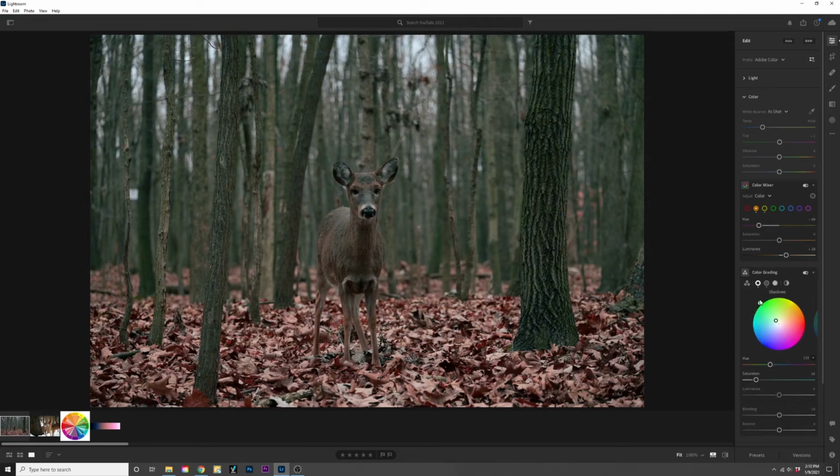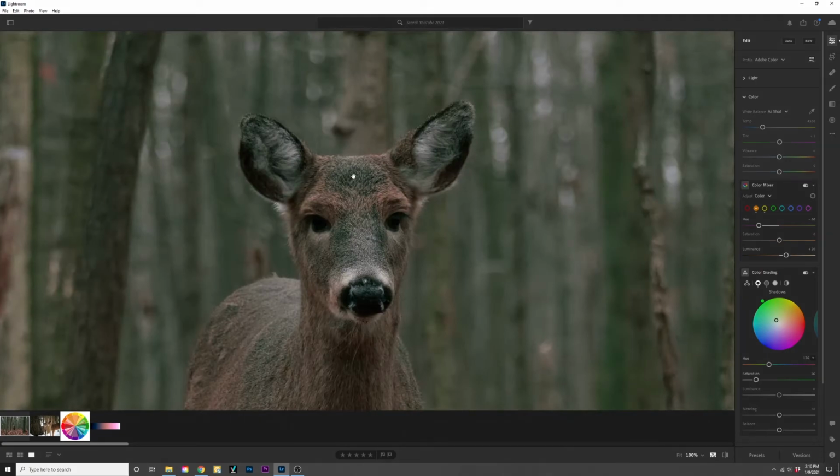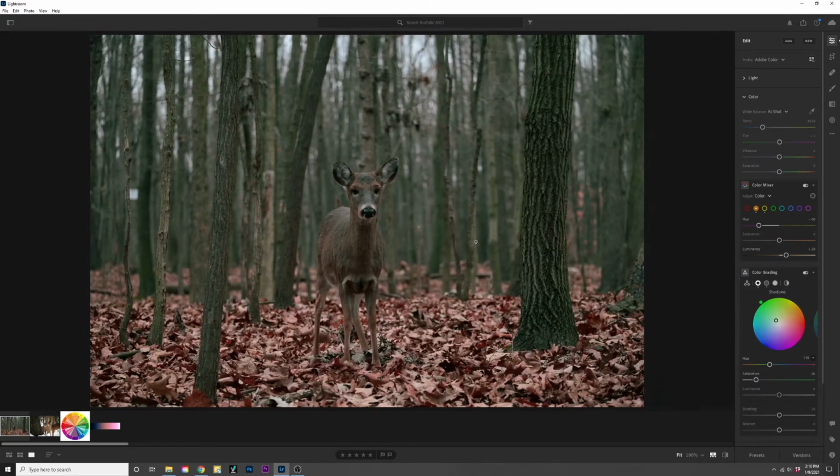Now I could bring this up a little more towards green on the shadows, because I just want to have a little more contrast between the fur up here, because that looks a little too much contrast in the fur if you bring it to blue. But if you bring that more towards green, it balances out the background. Now you have something like this.